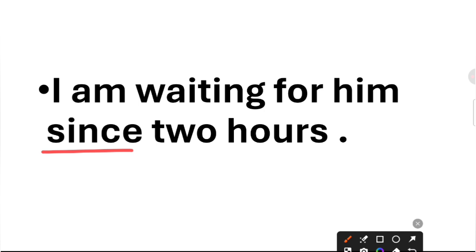Since is used to show the point of time when you are mentioning a specific time, and for is used when you are mentioning a period of time. So here 2 hours is a period of time, because you are not mentioning the specific time. Like 2 hours can be any 2 hours, like 4 to 6 or 6 to 8, you have not mentioned that here. So when you are mentioning a period of time, you use for, not since.